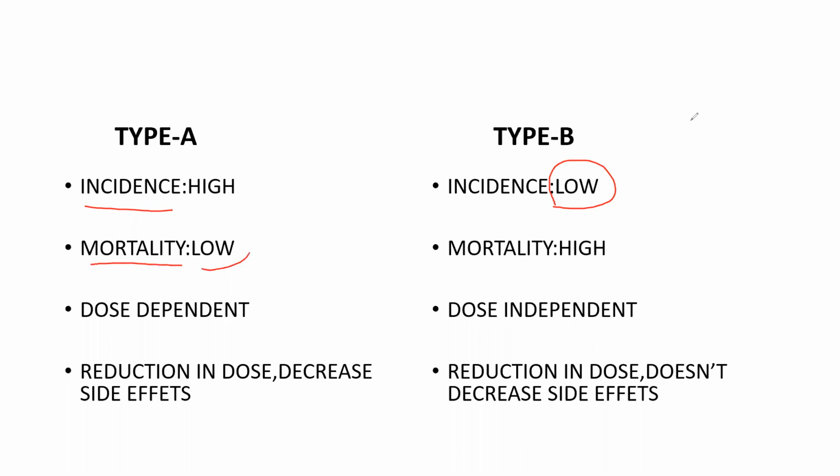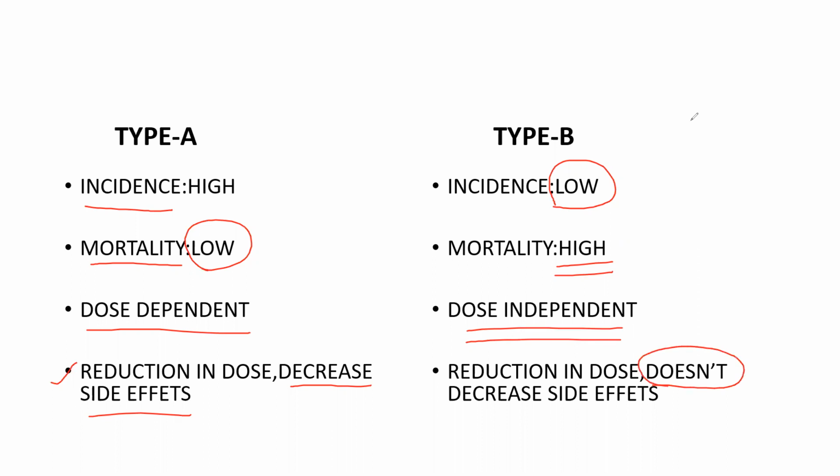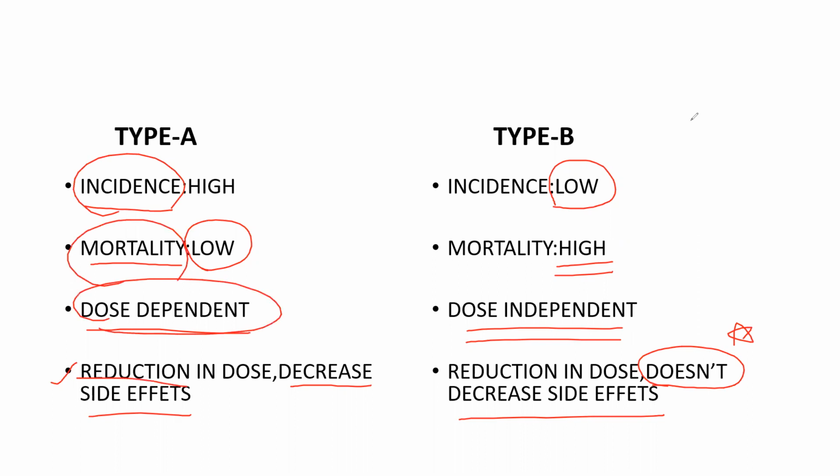Mortality is low in type A, mortality is high in type B. Type A is dose dependent, type B is dose independent. In type A, if we reduce the dose, side effects also get reduced. In type B, even if you reduce the dose, side effects do not decrease. That is the difference: incidence, mortality, dose dependency, reduction in the dose. Is that fine?